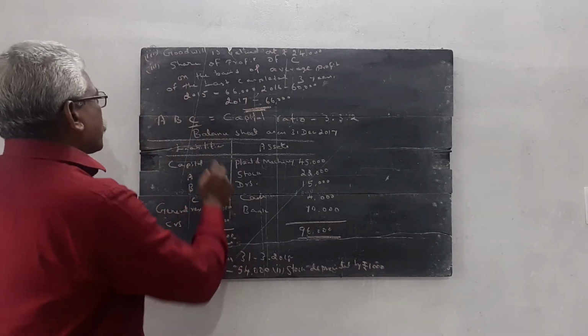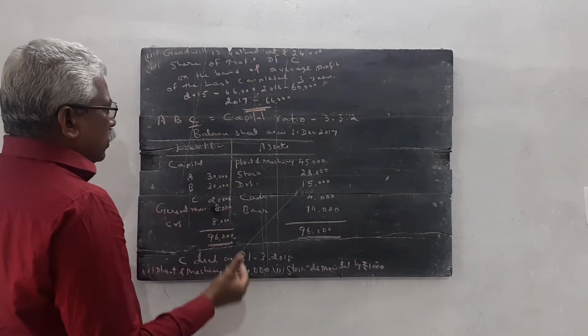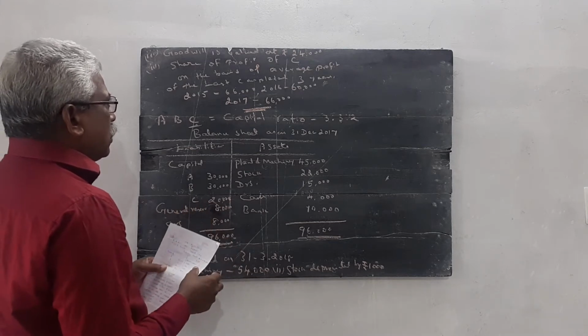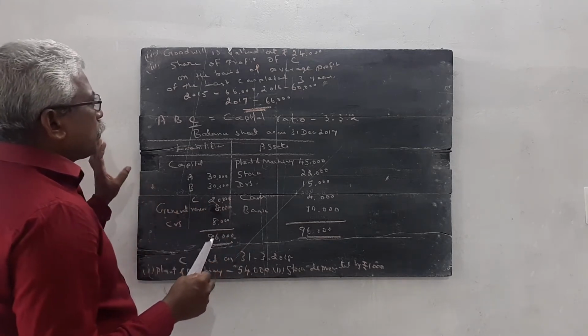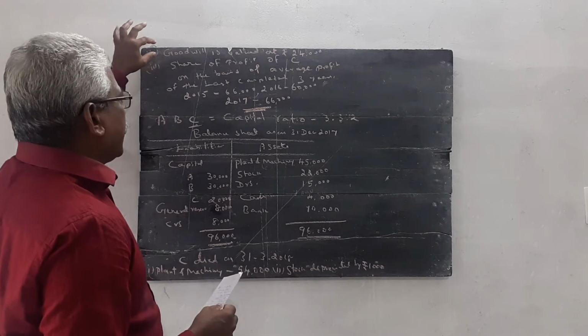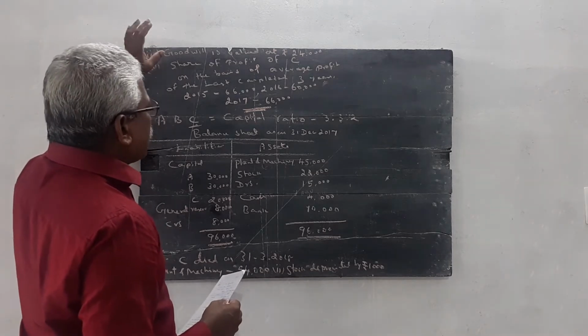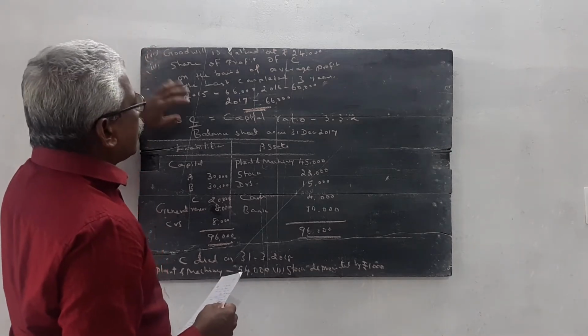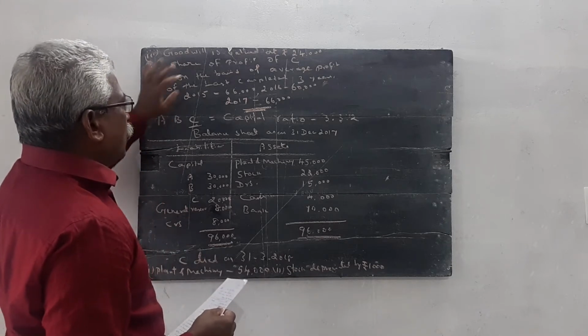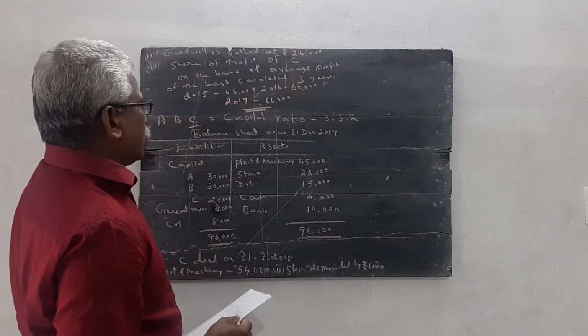Then goodwill. The accounting procedure we followed for the calculation of goodwill in retirement is the same and applicable to the death of a partner also. Goodwill is valued at rupees 24,000.